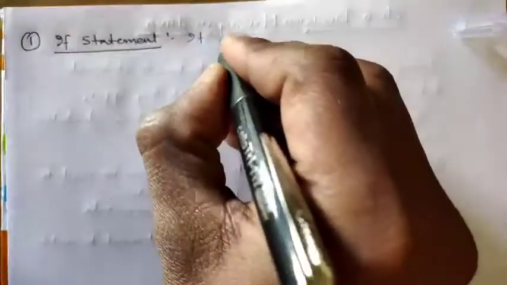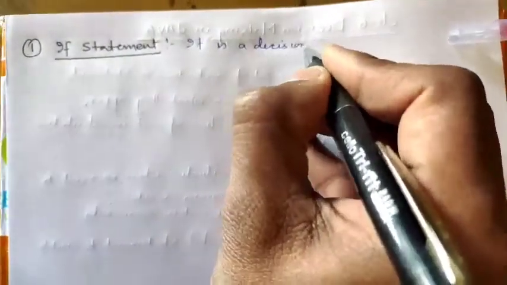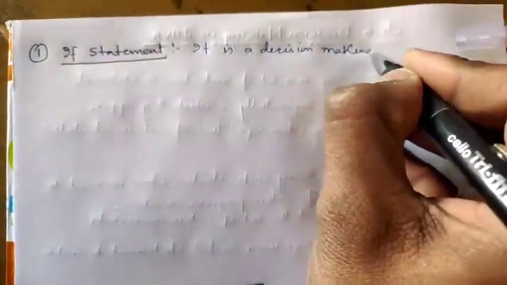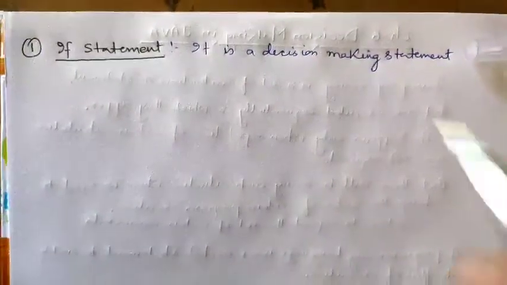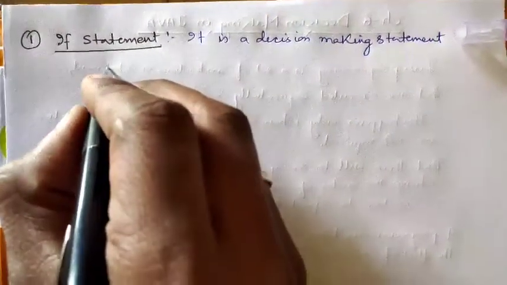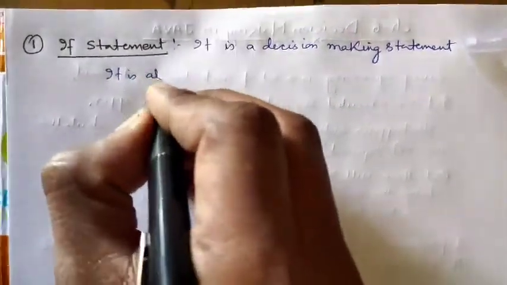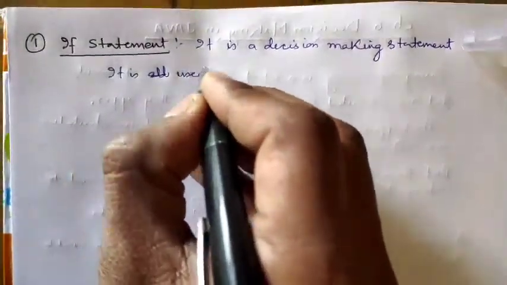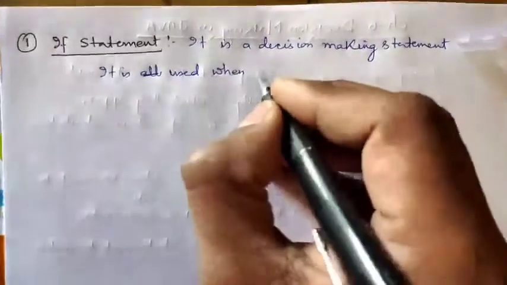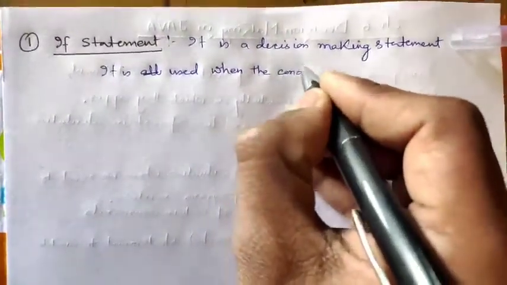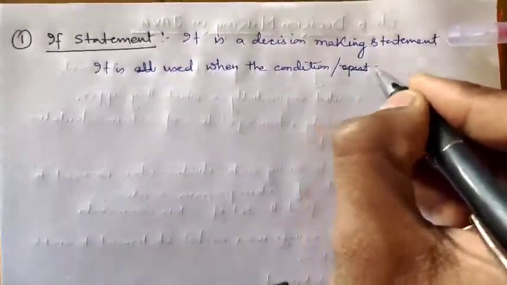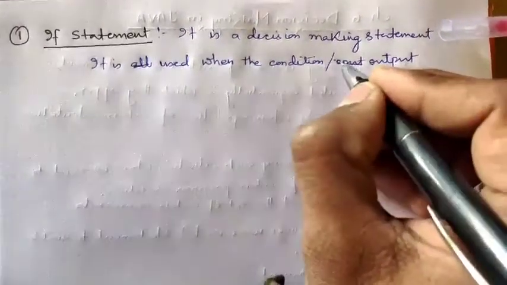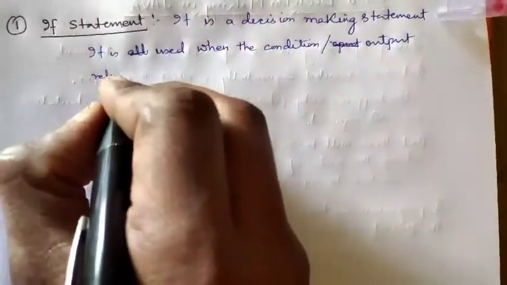We can say that it is a decision making statement. The if statement is used when the condition, or we can say the output, returns True.